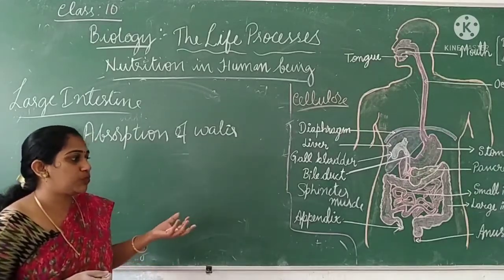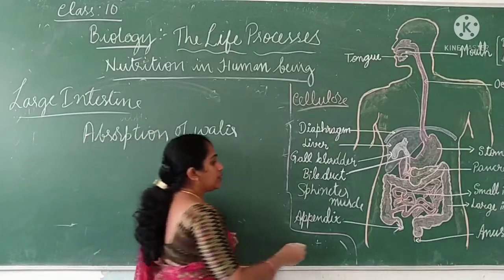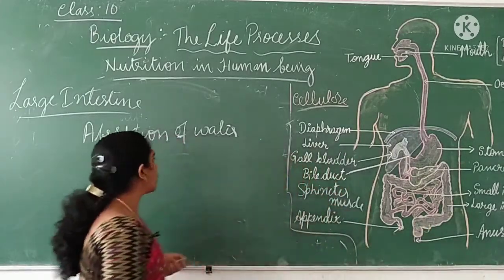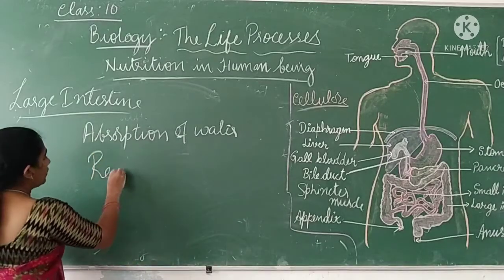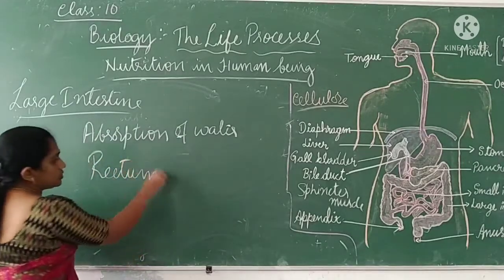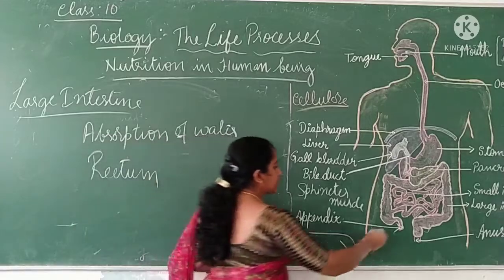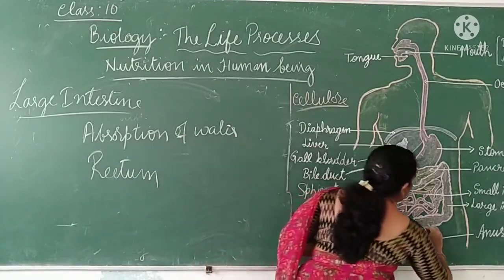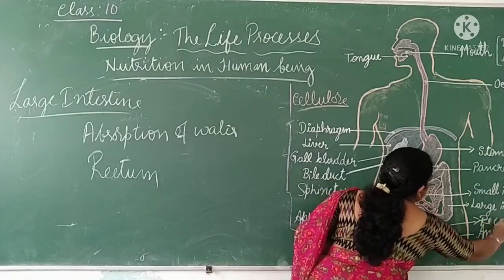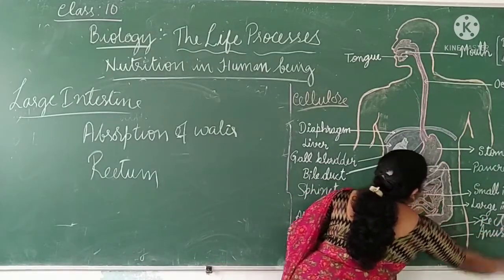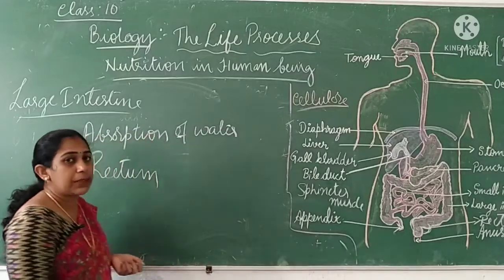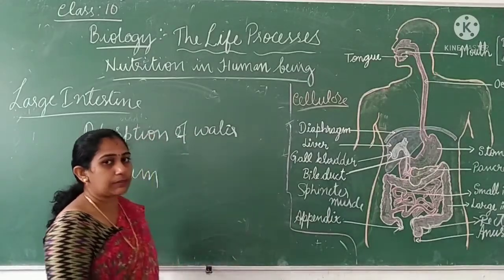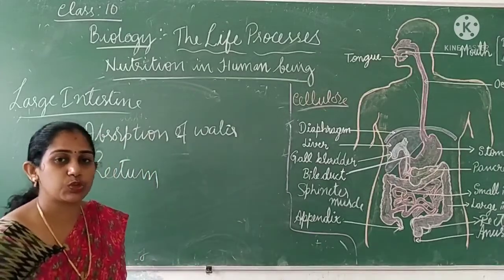Then the solid waste will be stored in the bulge region of the large intestine called the rectum. It will be stored temporarily in the rectum and then it will be released out through the anus. So it will be egested out. So egestion happens there.